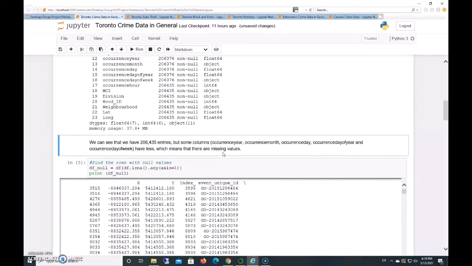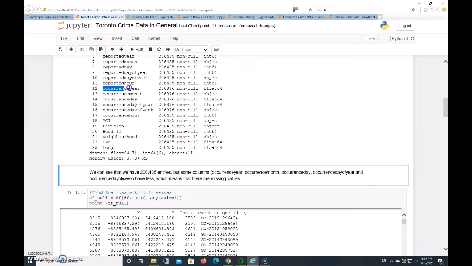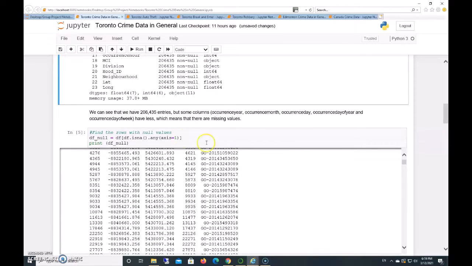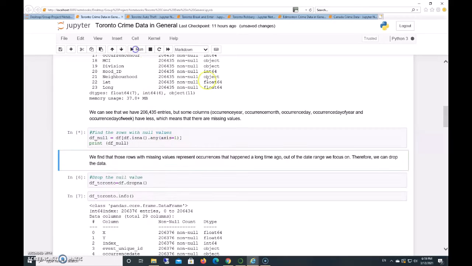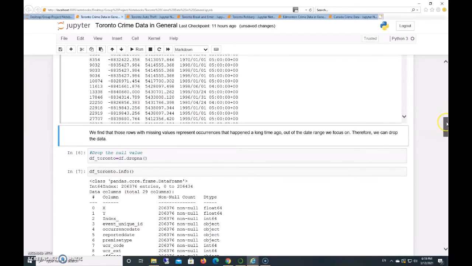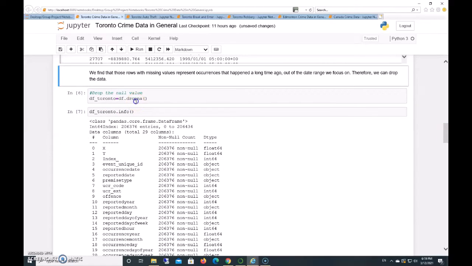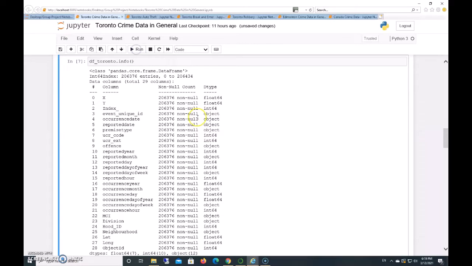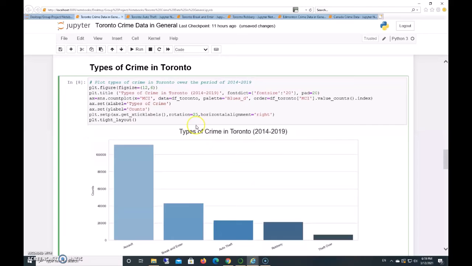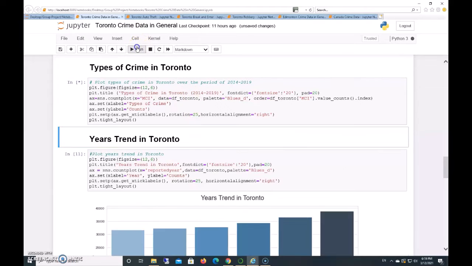I noticed that we have over 200,000 entries, but some columns have less, which means they are missing values. I found the rows with the null values. Most of them happened a long time ago, so I decided to drop the data. Later I dropped the null values, and I decided to map the major types of crime in Toronto.